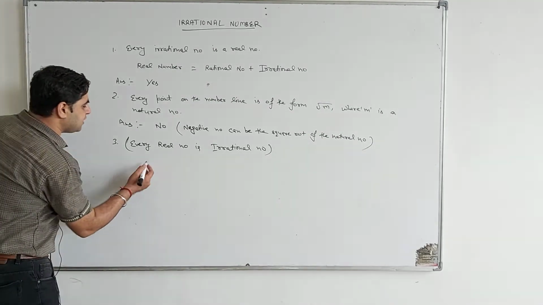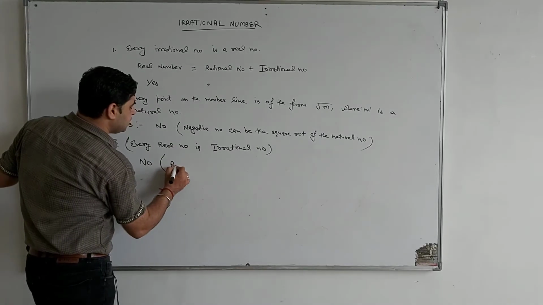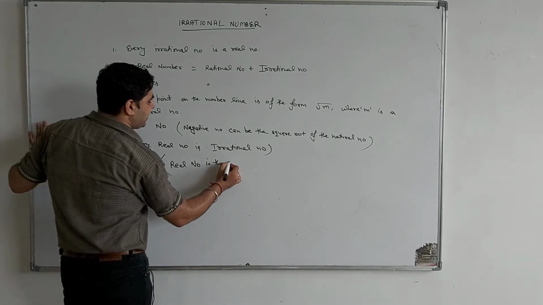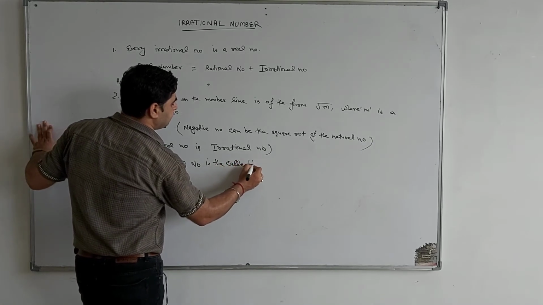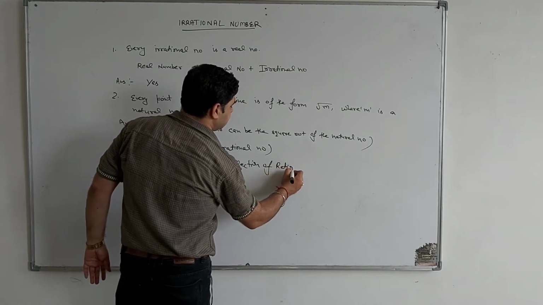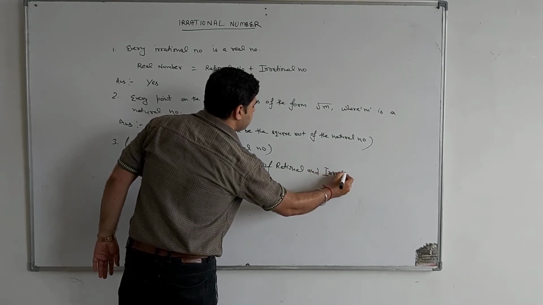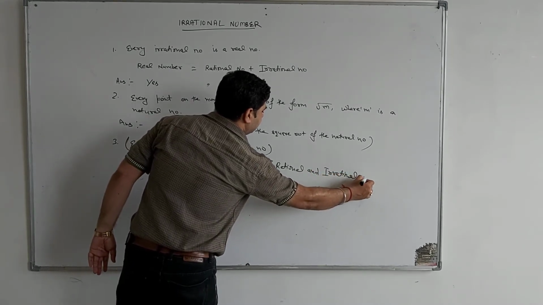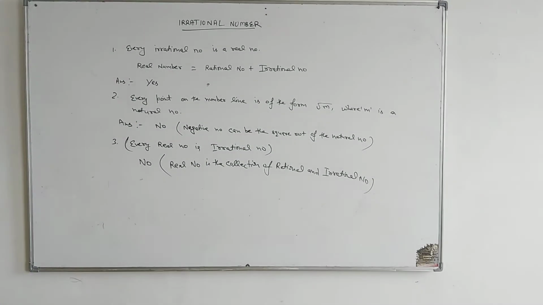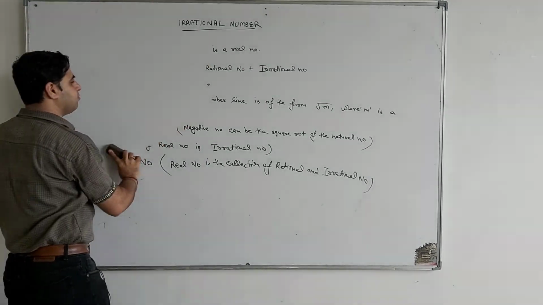So your answer here is no, because a real number is the collection of rational and irrational numbers. So your answer is no. Clear? So this is the first question of the exercise 1.2.